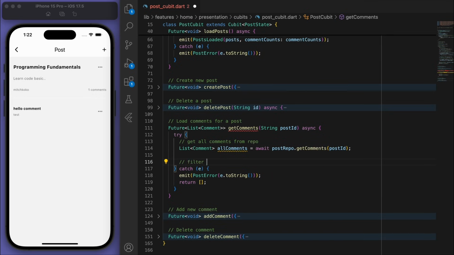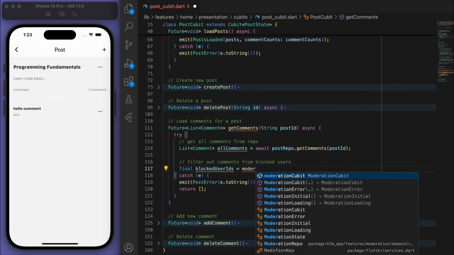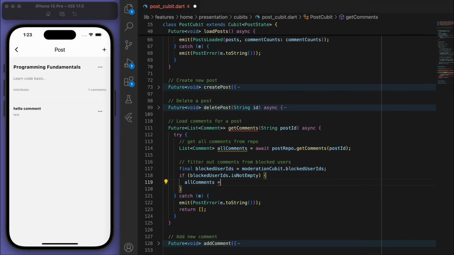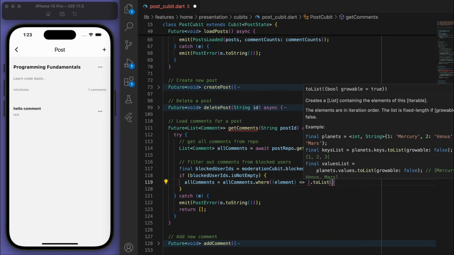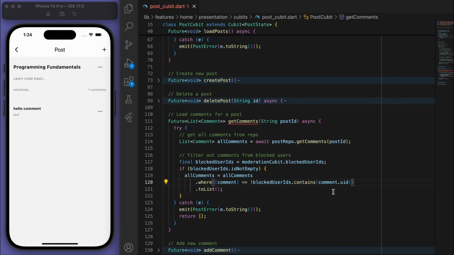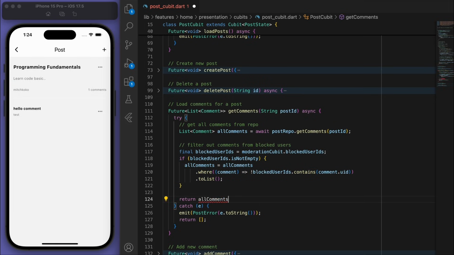And let's filter out the comments from the blocked users, similar to what we did for the posts. Cool, and then once we filter them out, then we can return all the comments.